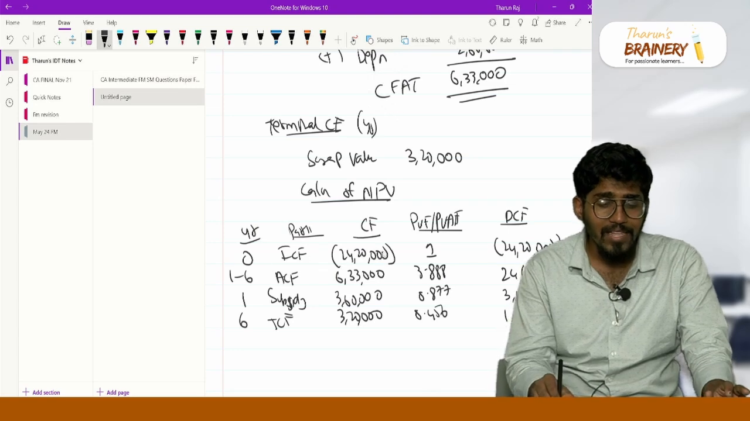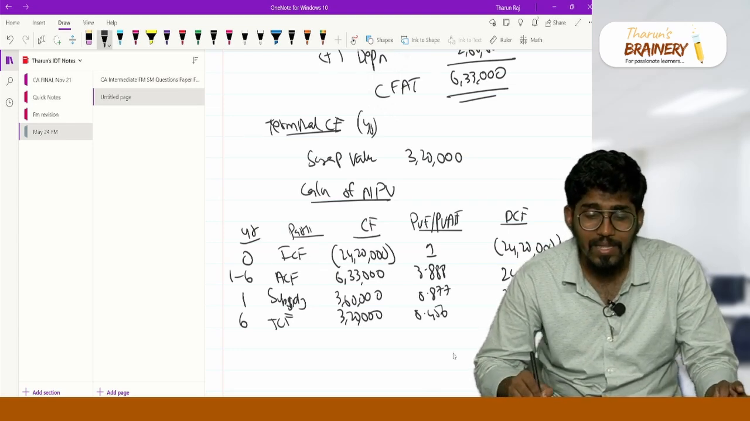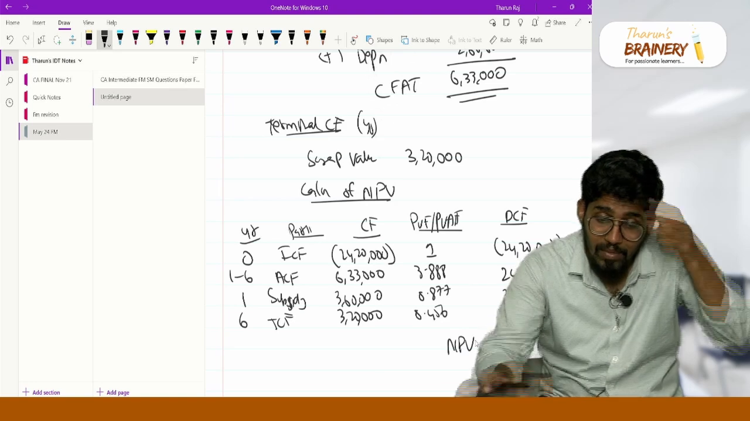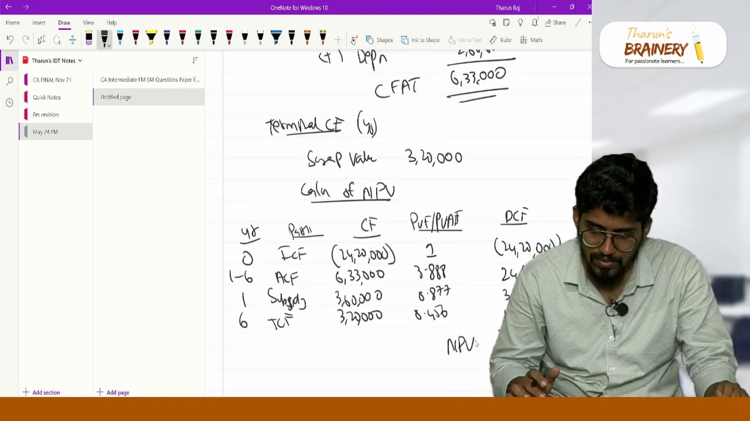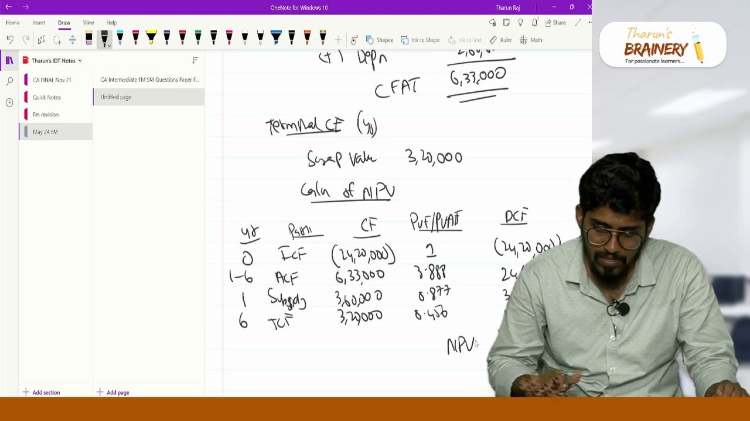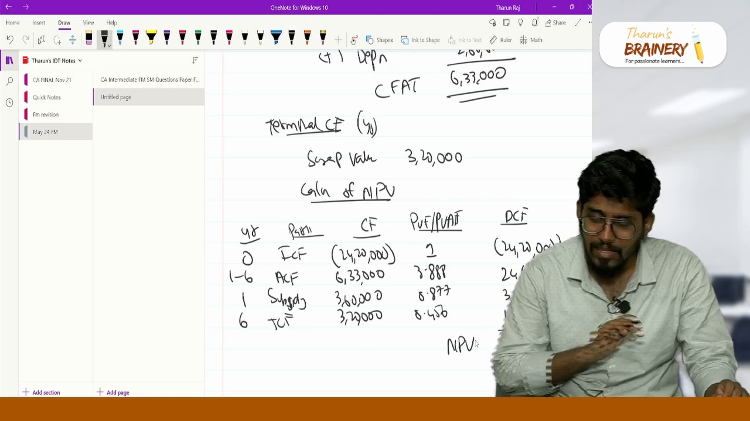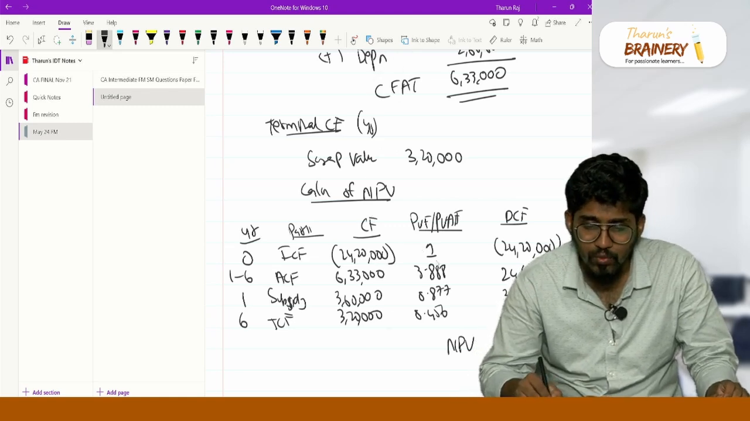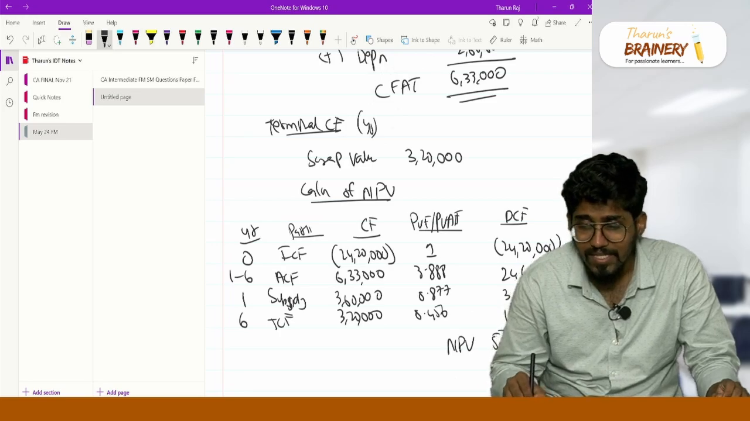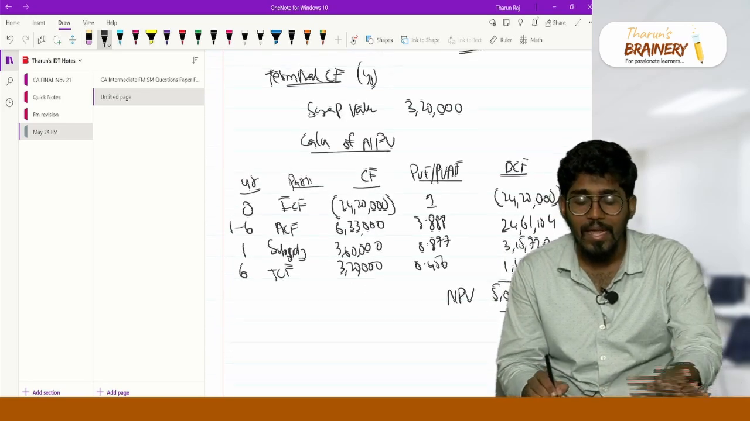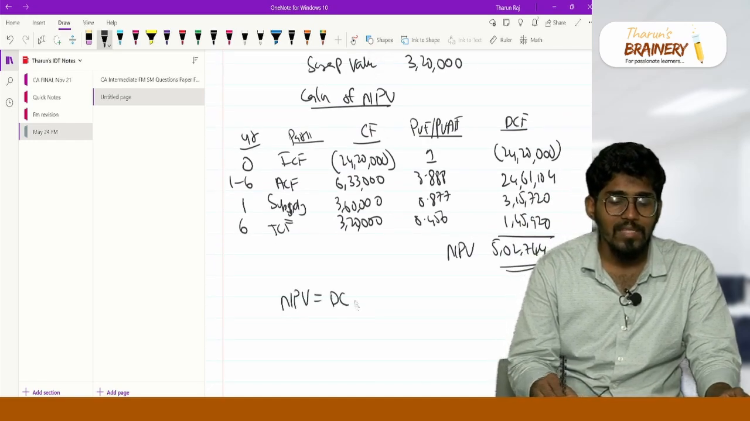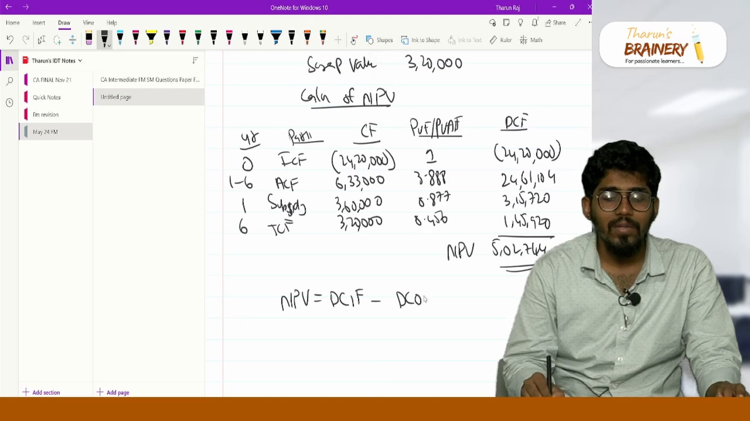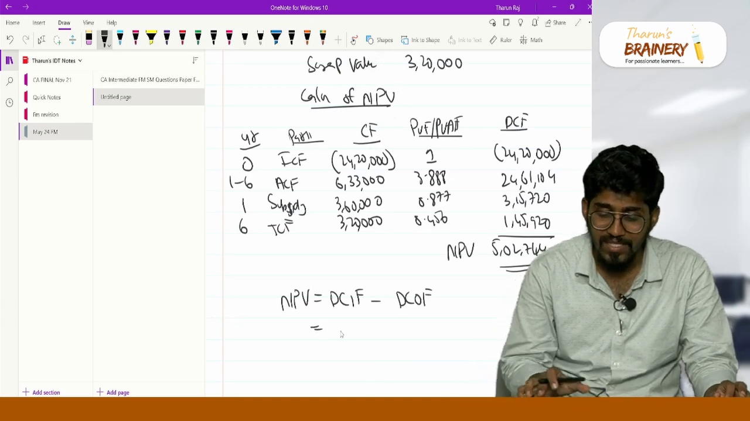So this is the cash outflow and this is the cash inflow. This is nothing but the NPV. So how to calculate NPV? 24,61,104 plus 3,15,720 plus 1,45,920 minus 24,20,000. You will get your NPV as 5,02,744 rupees. NPV is nothing but discounted cash inflow minus discounted cash outflow. What are the discounted cash inflows? The plus values are the discounted cash inflows.